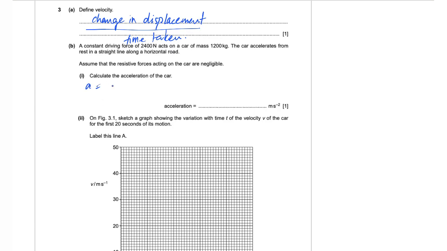So acceleration is equal to the resultant force on the car divided by the mass of the car. As of now, there is a resultant force of only 2400 newtons because there is only one force that acts on the car and the resistive forces are all negligible. The mass of the car is 1200. So at this point of time, there is an acceleration of 2 meters per second squared.